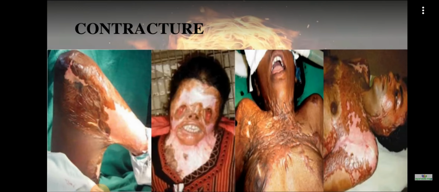Contracture is of two types. It can be intrinsic and extrinsic. Intrinsic means by the loss of tissue. When tissue loss is happening at the site, because of that there will be tightening. That is intrinsic. And during the process of healing, that healing phase, when there is pull, that can cause extrinsic contractures. So that is about contracture, which is a complication of burn wound. And there can be complications for this burns contracture.